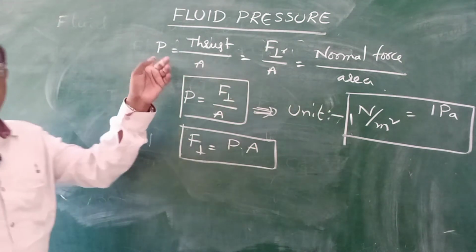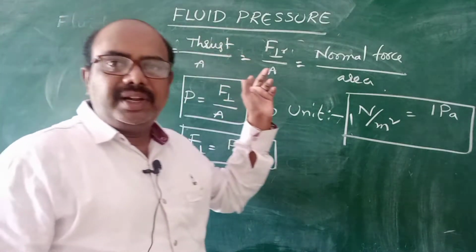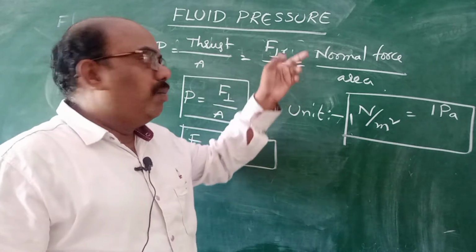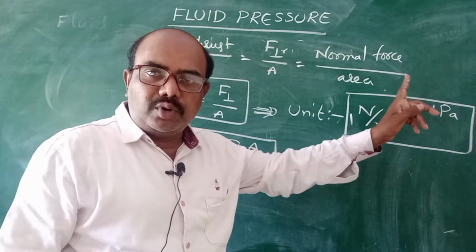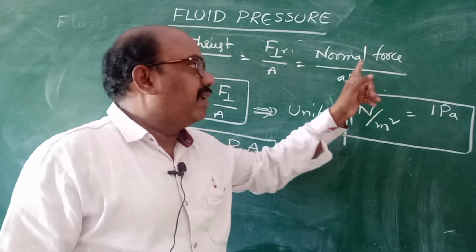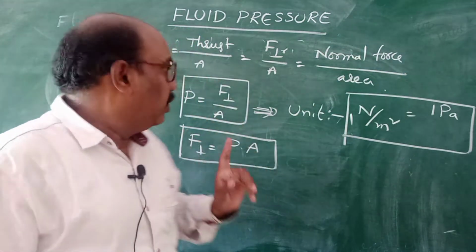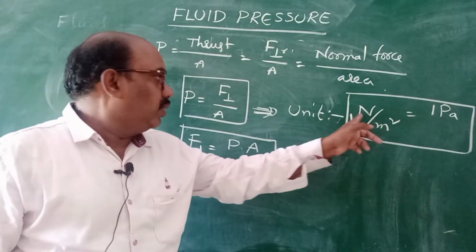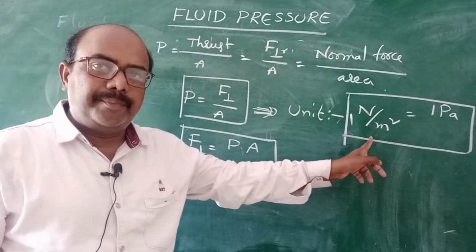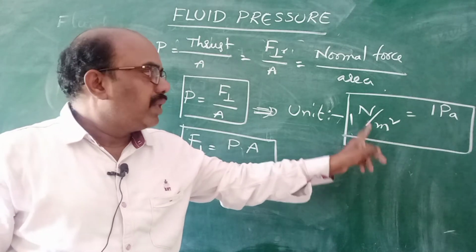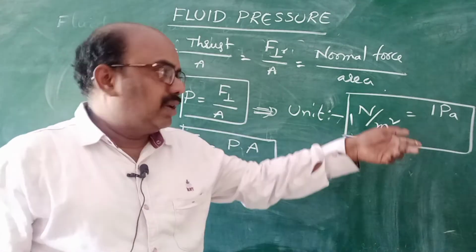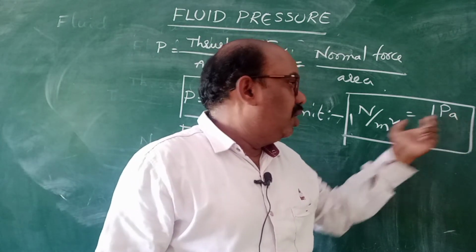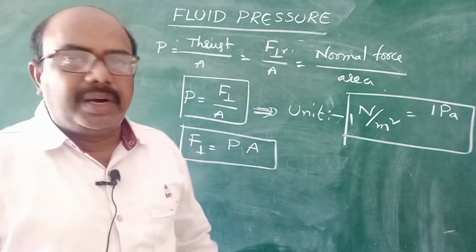Once again I am repeating, pressure. Pressure is equal to thrust by unit area. Thrust is nothing but perpendicular force, also called normal force, which makes exactly 90 degrees with the surface. Pressure equals perpendicular force by area. The unit is force unit in Newton, area unit meter square. This is the SI unit. 1 Newton per meter square is explained by Pascal, so 1 Newton by meter square is equal to 1 Pascal.